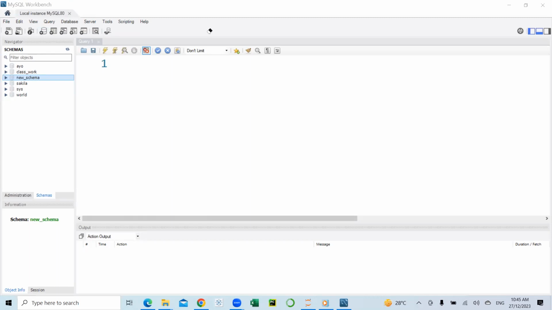So what we'll be starting with here is creating a database. How do we create a database? How do we import a table into the database? Then in the course of time, we'll look at how to create a table itself from scratch. So let's start by creating a database with a simple create statement.